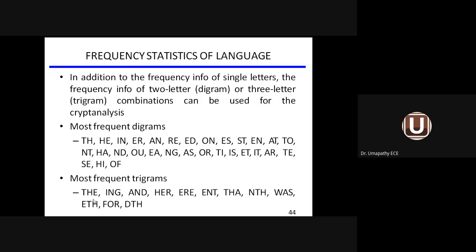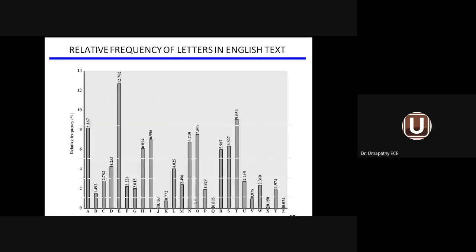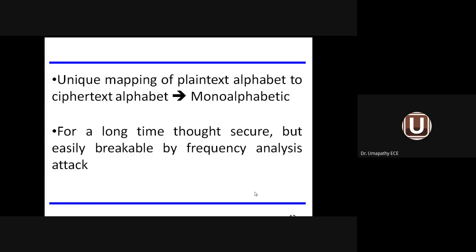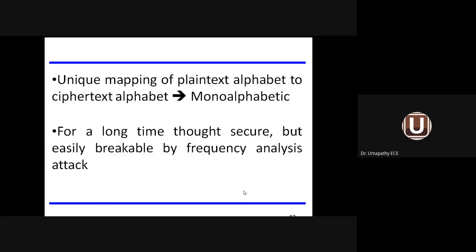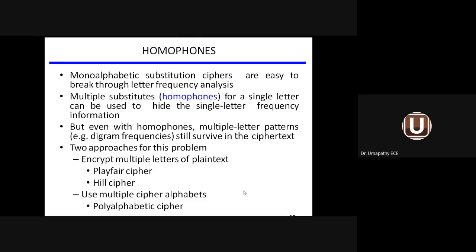See the word the, it is coming frequently. And the, her, was, ing, for. These are the 3-letter combinations frequently used in the English language. That is why there is an attack called the frequency analysis attack for this monoalphabetic substitution cipher. So we move to the next method.